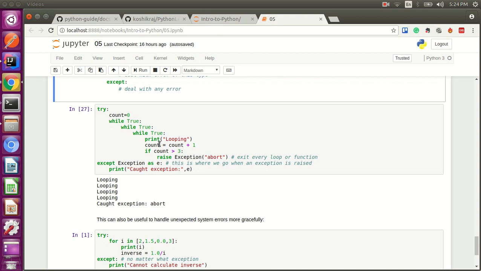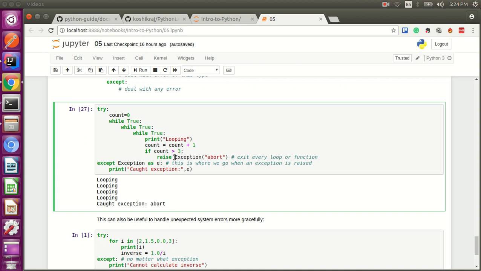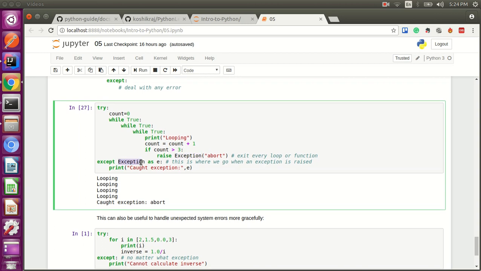You can also raise an exception. Raising an exception means you have a particular exception defined, and you can catch that exception. This exception can be predefined, already there in a Python library, or you can create your own exception on top of any other exception and handle it.